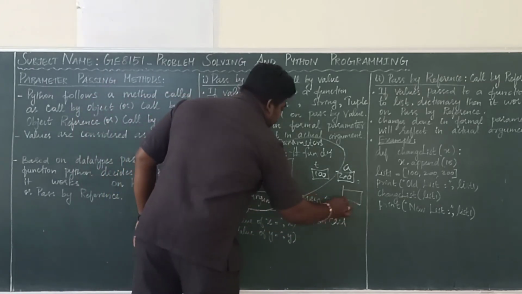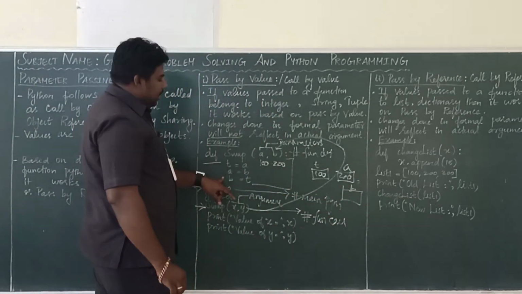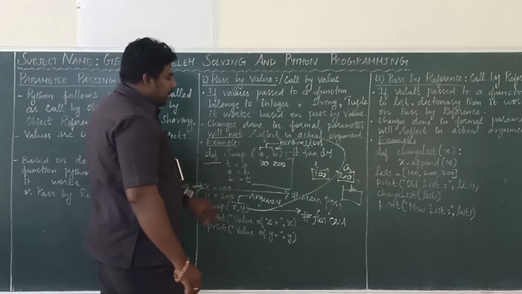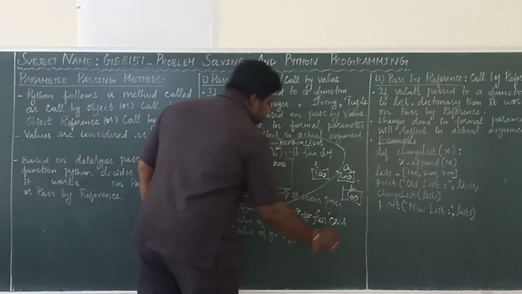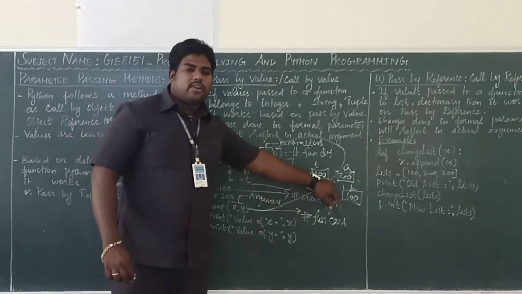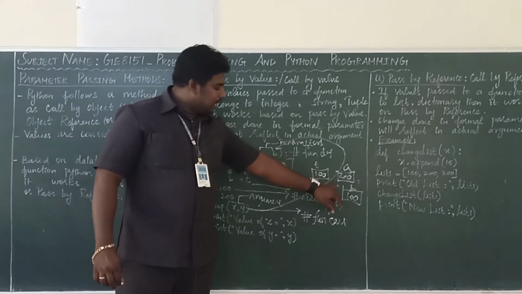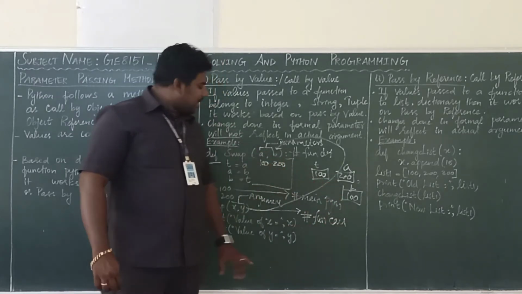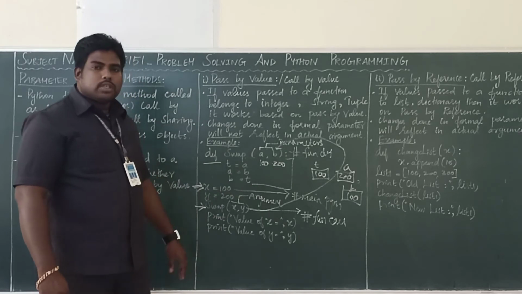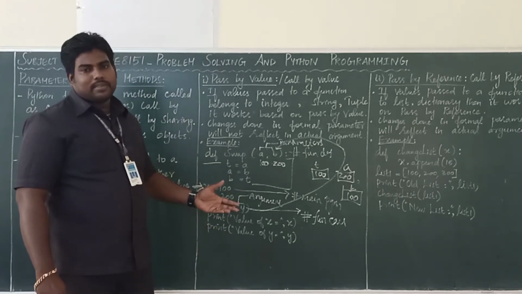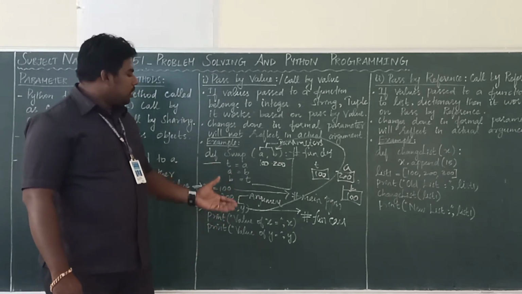Now B equal to T. What's the value of T now? 100. Now inside A, what value is there? 200. Inside B, what value is there? 100. Whether it is swapped or not? It is swapped.